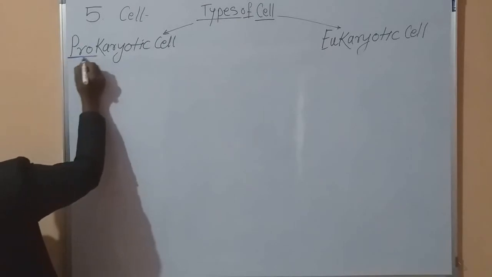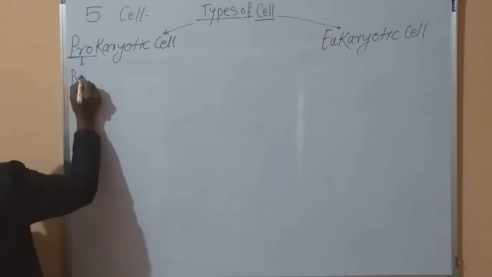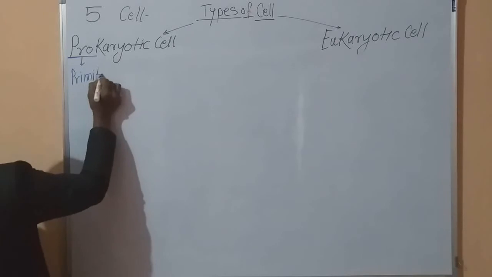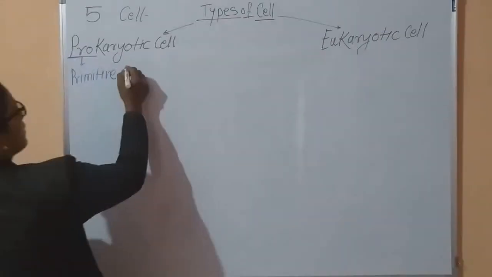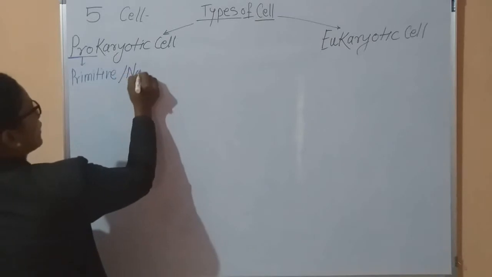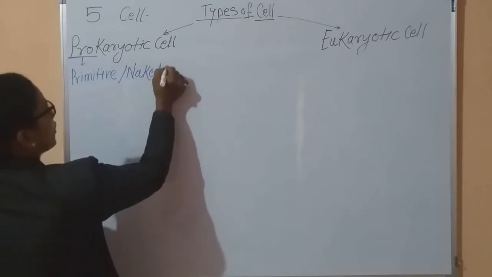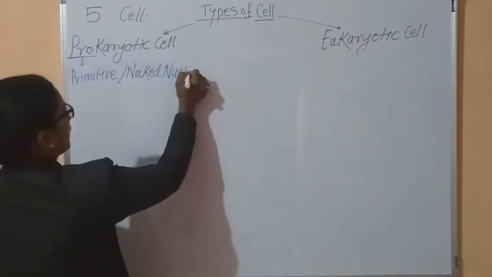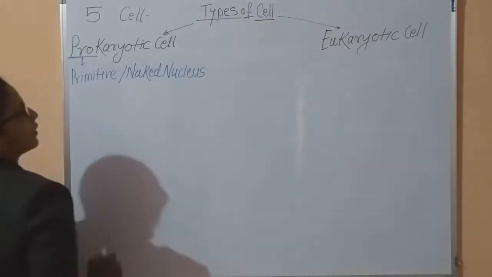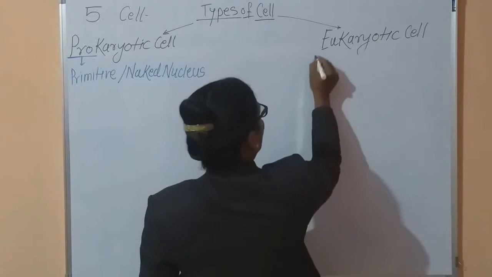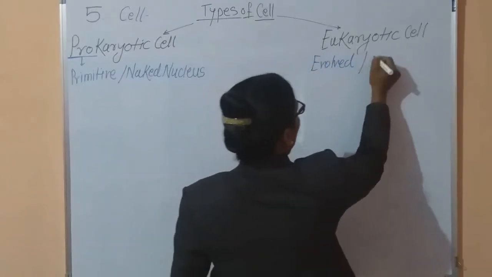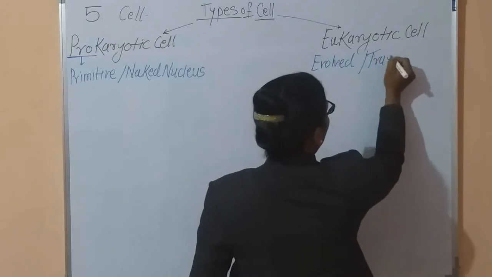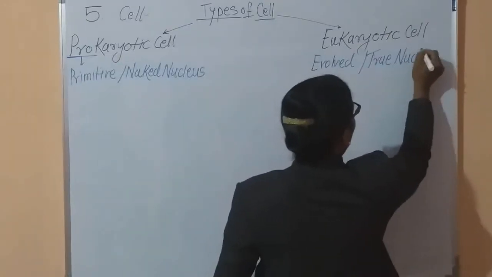Now see, the first type, prokaryotic. The word pro means primitive. It is a primitive cell, and this cell consists of a naked nucleus. This is a very important point. The eukaryotic cell is a highly evolved cell and consists of a true nucleus.